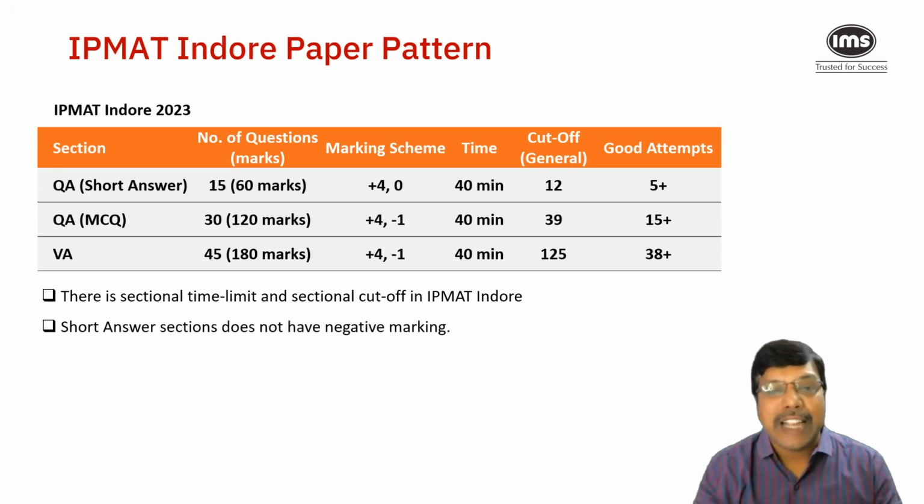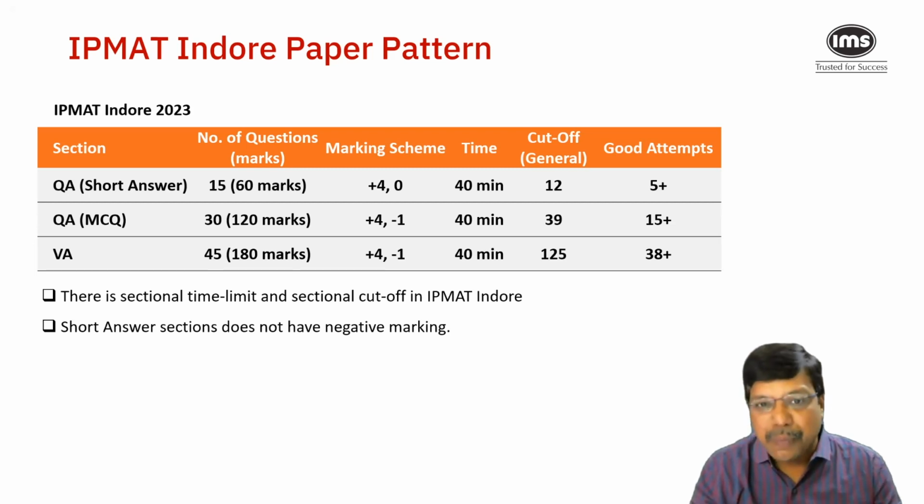Over the last 2 years, 2022 and 2023, the paper pattern has remained the same, where there were 15 questions in the short answer section and each question carries 4 marks. So the total score of the section stands at 60 marks, out of which the announced cutoff stands at around